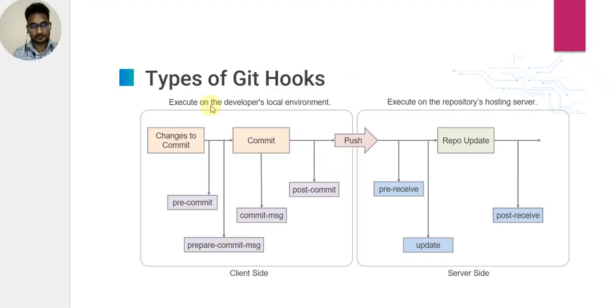Types of Git hooks. Client-side hooks execute on the developer's local environment, and server-side hooks execute on the repository hosting server. Client-side hooks include pre-commit, prepare-commit-msg, commit-msg, post-commit, and pre-push. Server-side hooks include pre-receive on the hosting server, update, and post-receive. This is client side, this is server side.